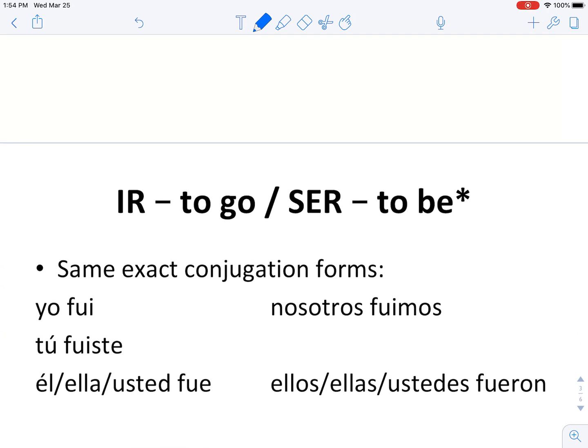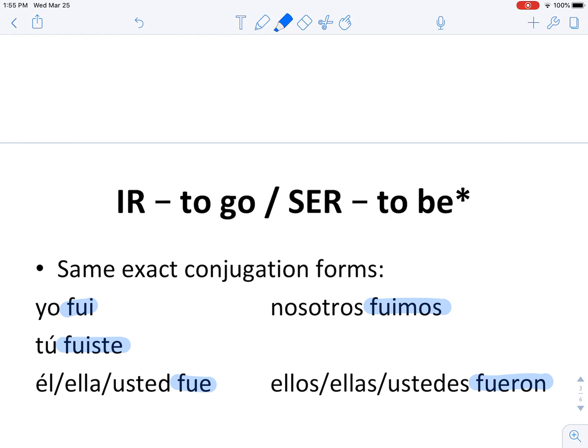All right, so the first we have ir, the verb ir, not an ir ending, but the verb ir, to go, and ser, to be. Now these two verbs have the same exact conjugation forms. They are yo fui, tú fuiste, él, ella, usted fue, nosotros fuimos, and ellos, ellas, ustedes fueron.